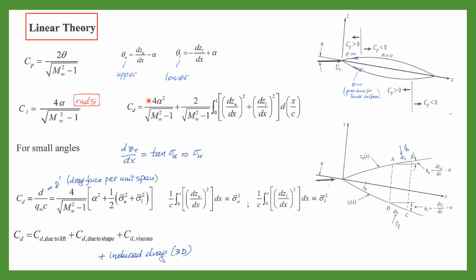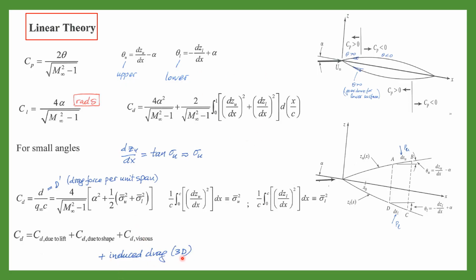Drag due to the shape is these two terms. Viscous drag we don't consider, because we consider inviscid flow.